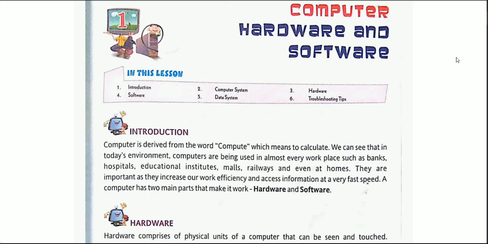See, we have mobile phones. This is also a kind of computer because most of the tasks that you do with your laptop or with your system, you can do with the help of your mobile also. So that is one kind of computer.